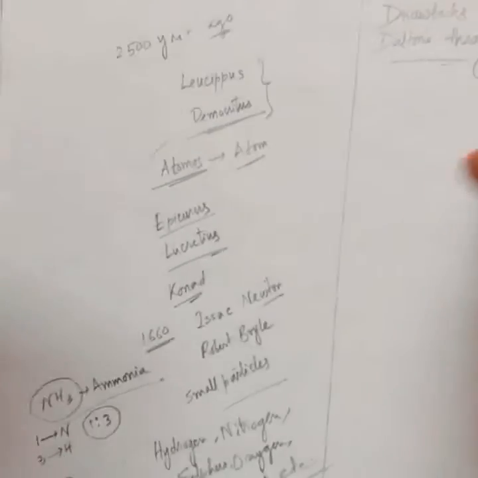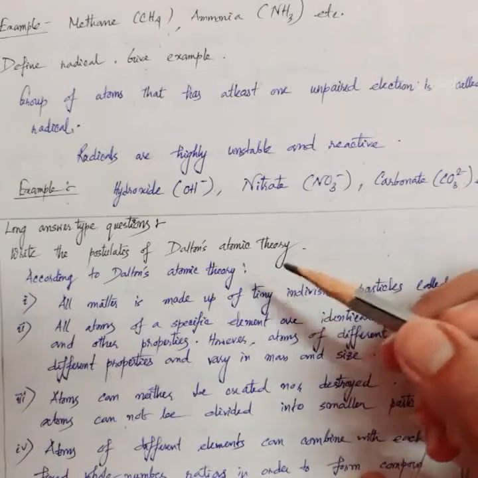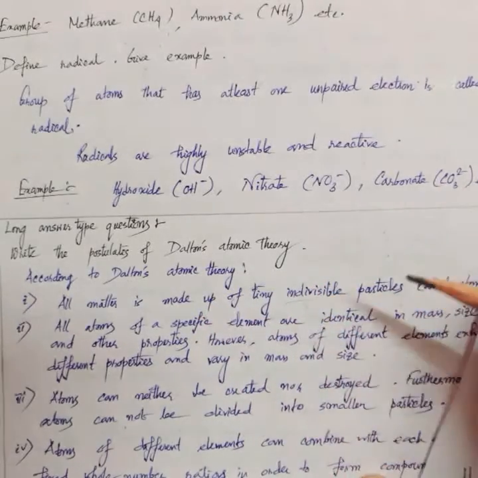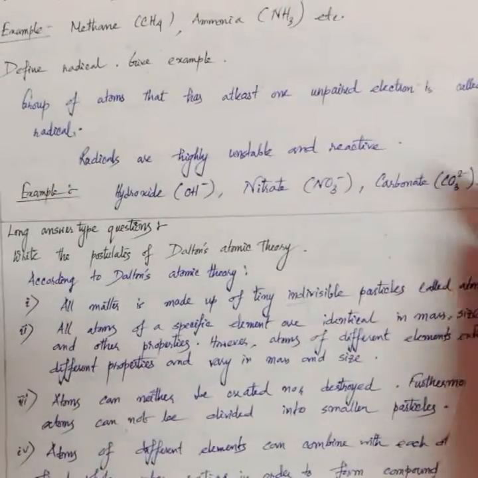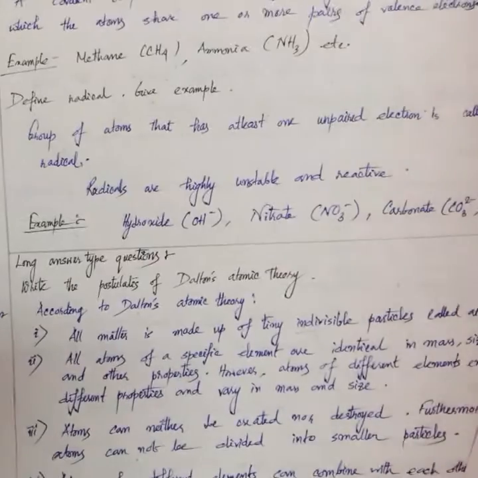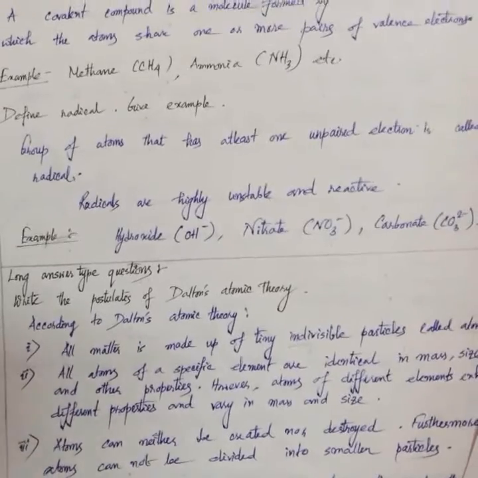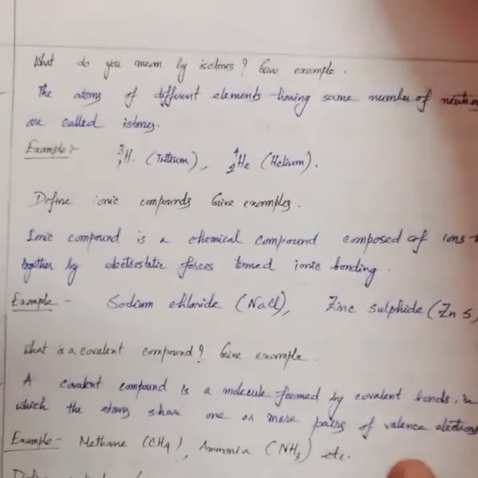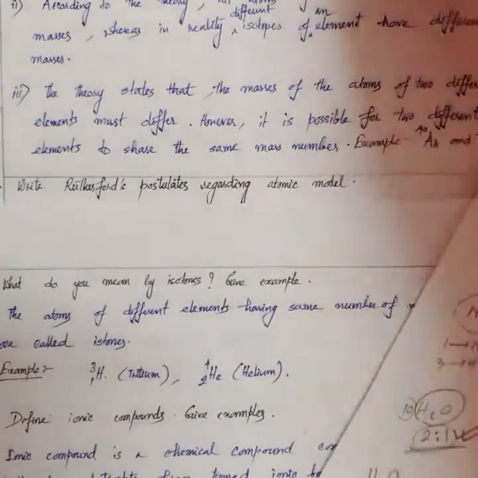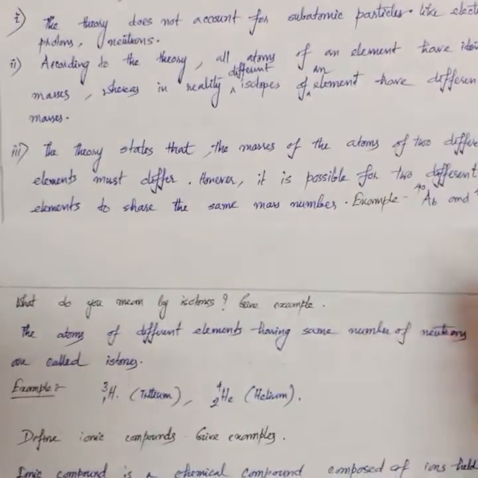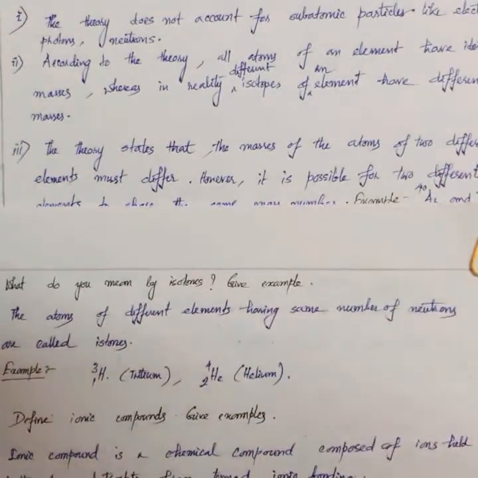If you remember correctly, we discussed that in Dalton's atomic theory, Dalton considered that all matter is made up of tiny indivisible particles called atoms. So it is clear from this statement that this idea is not true, because later it was found that atoms can also be divided into smaller particles. There are many such flaws that Dalton's theory could not explain. So let us have a look at these things.